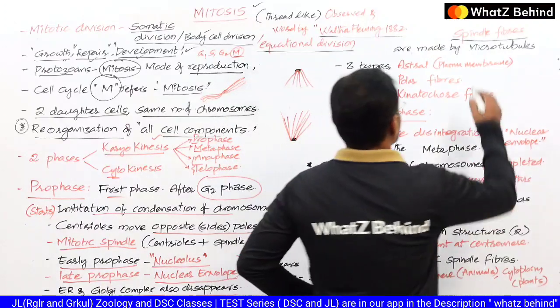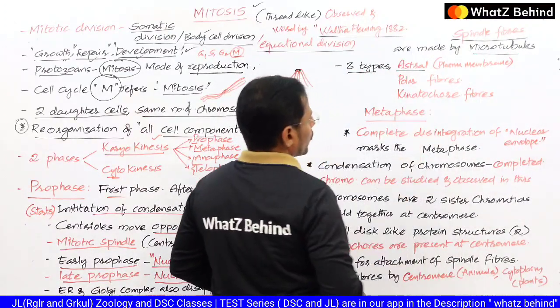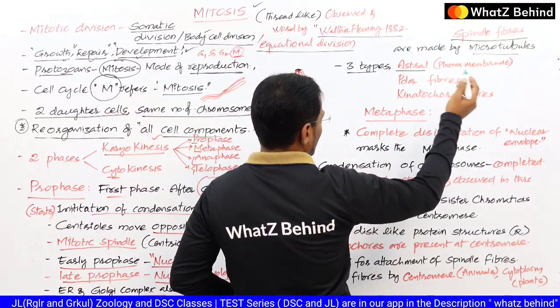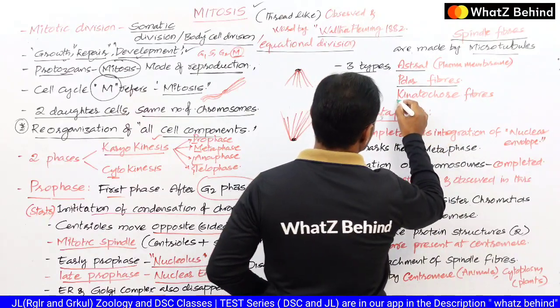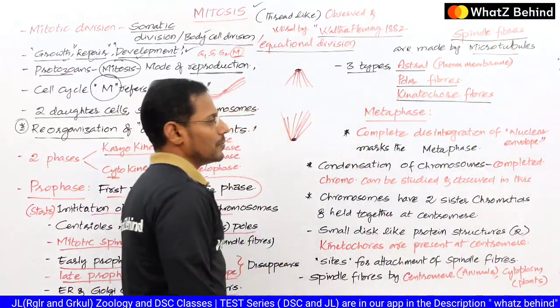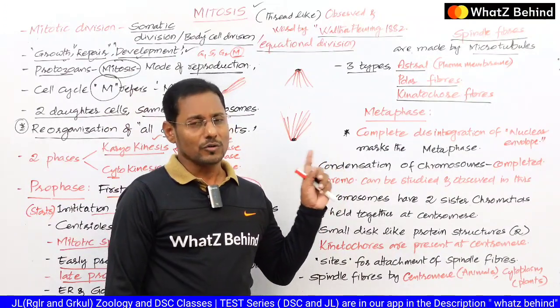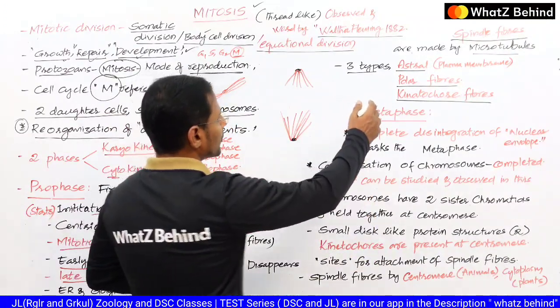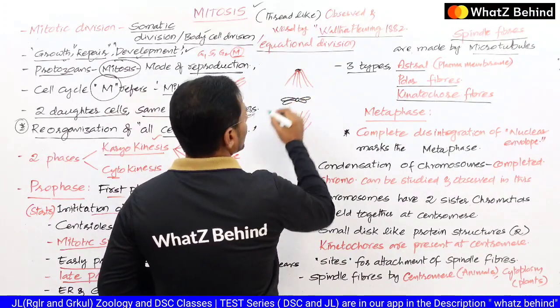So ఇక్కడ చూసినట్లయితే ఈ microtubules ఏవైతే, these are of three types. One is the astral microtubules or astral spindle fibers. Second one is the polar spindle fibers, and third one is the kinetochore spindle fibers. We didn't come across these kinds of words at the school level. గుర్తుపెట్టుకోండి. సో స్పిండిల్ ఫైబర్స్లో మనకి 3 రకాలుగా ఉంటాయండి. సో ఏంటి అని చూసినట్లయితే,